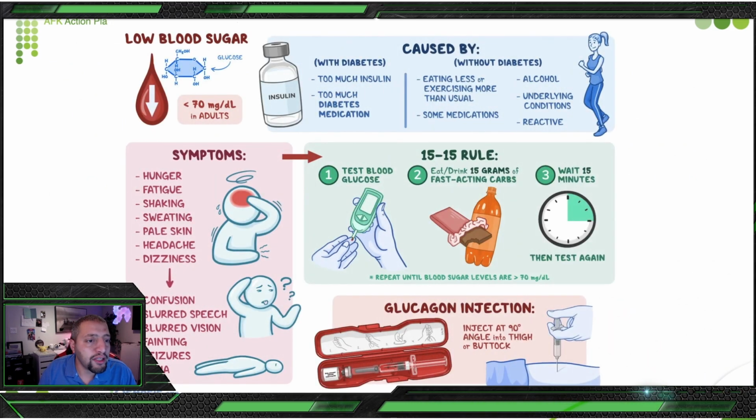Low blood sugar happens when an adult is below 70 milligrams per deciliter. It can happen with or without diabetes. With diabetes, it is too much insulin or too much diabetic medication. Without diabetes, it is eating less or exercising more than usual, some medication, alcohol, an underlying condition, or reactive. Reactive, and this is the condition we have here.